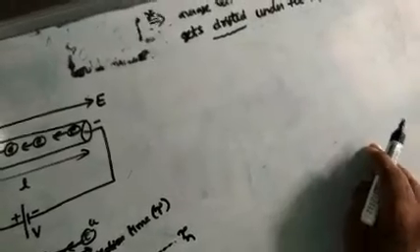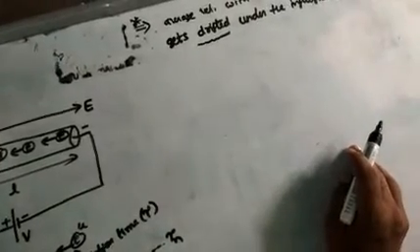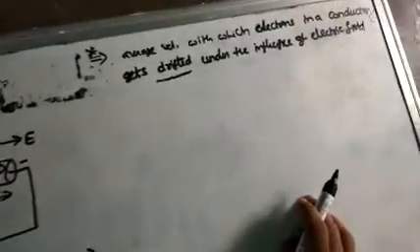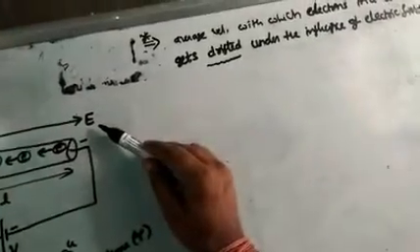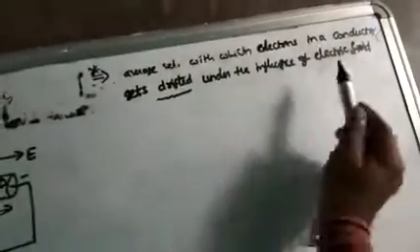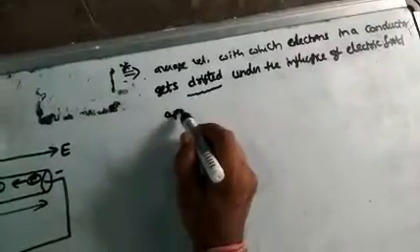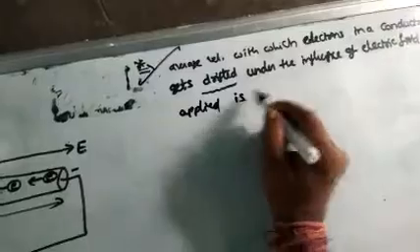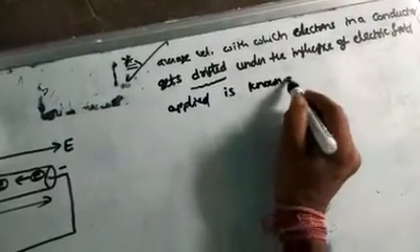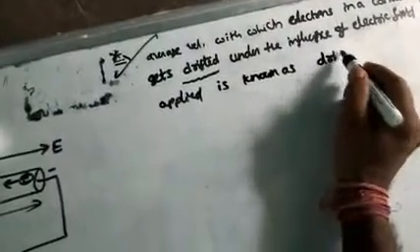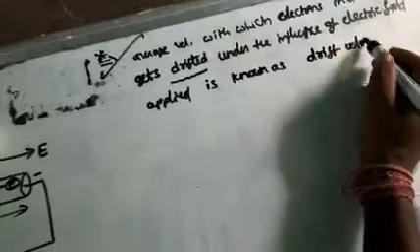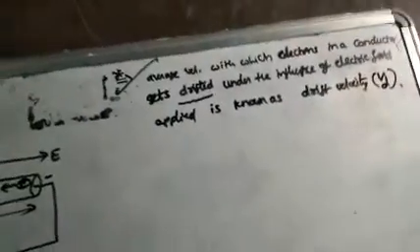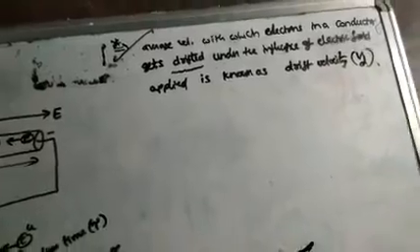Actually, an external electric field is applied, here you can see the electric field is applied. So this average velocity is known as drift velocity, and it is called Vd. You have to remember this sentence.